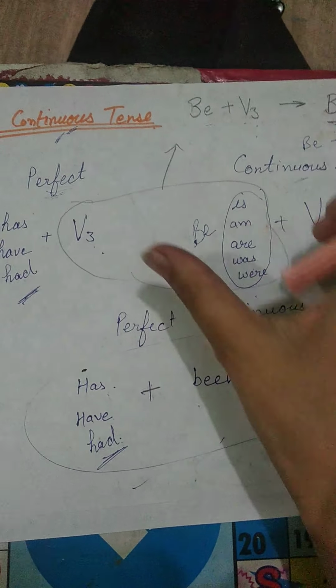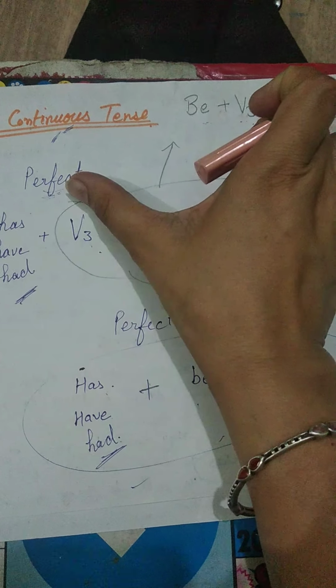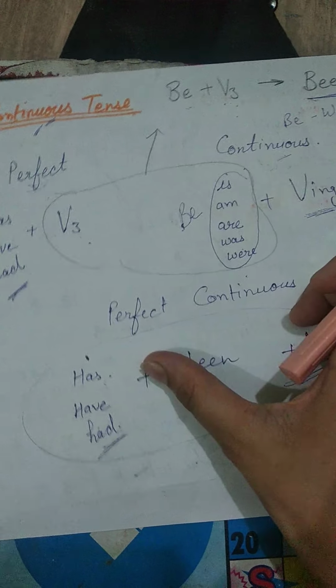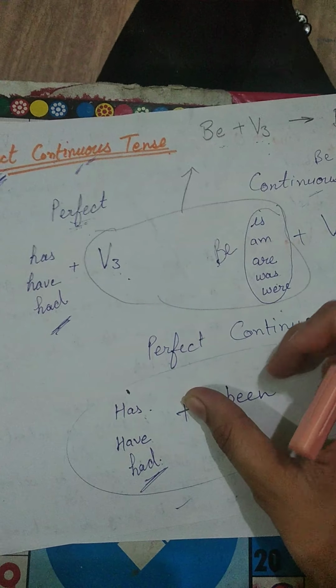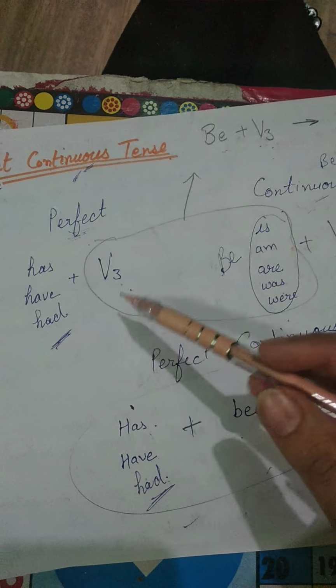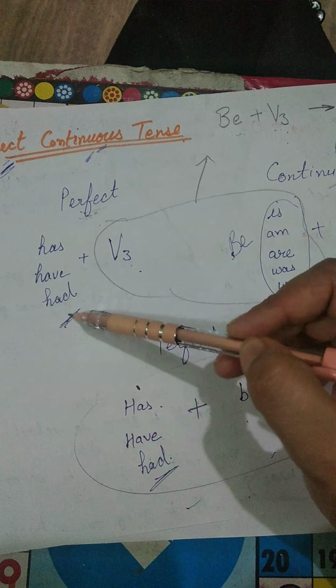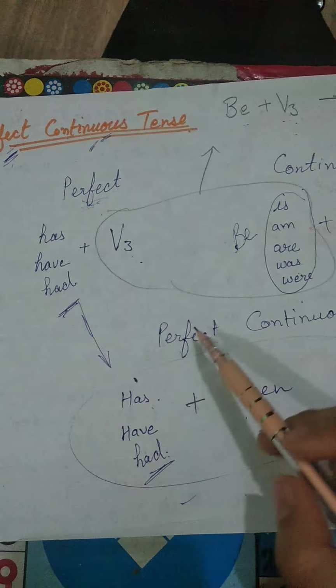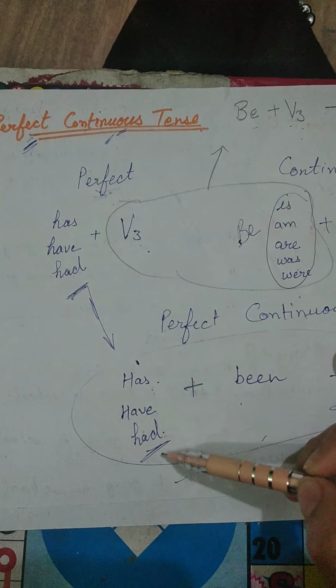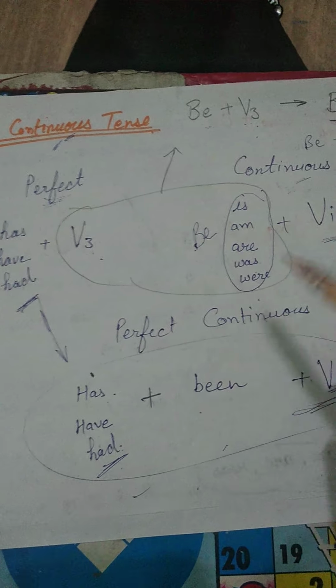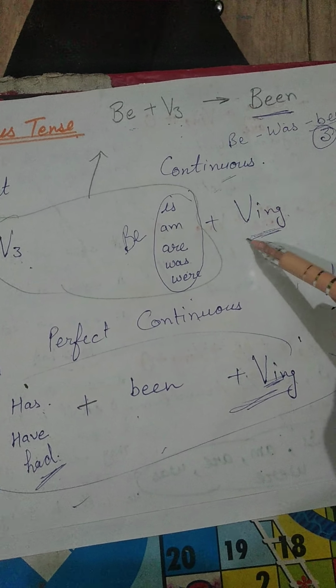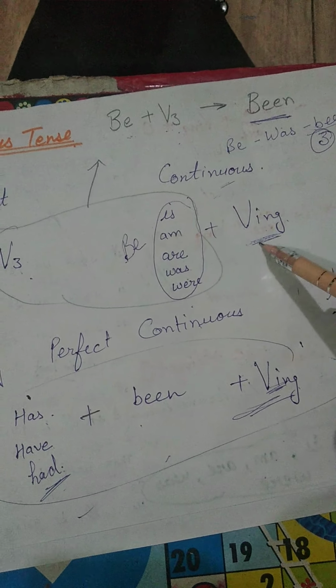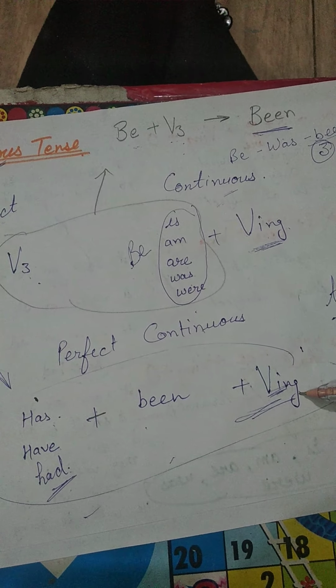As you can see, we are going to study perfect continuous tense now. So we will use the helping verb of perfect tense, has, have, had, and we will use continuous, verb's first form plus ing.